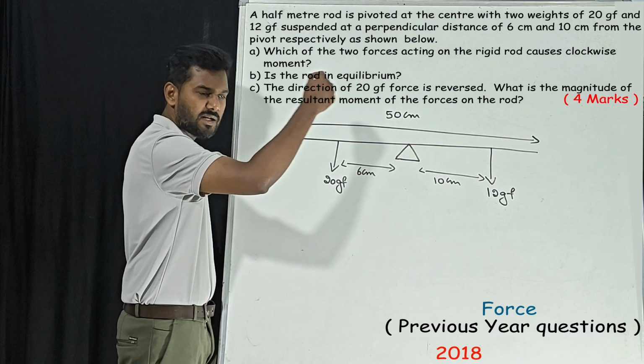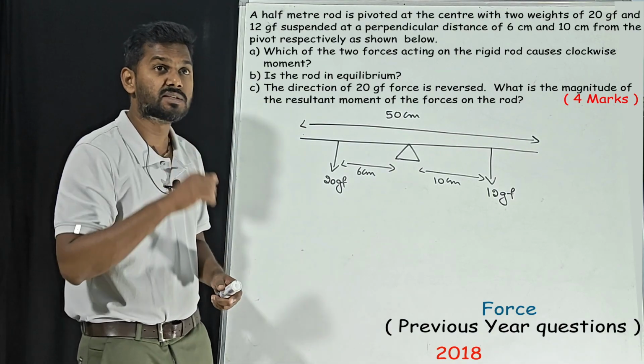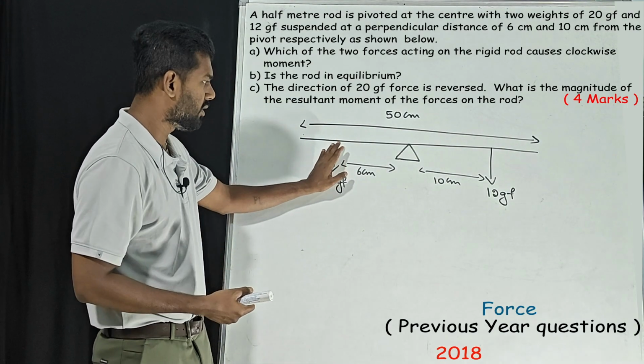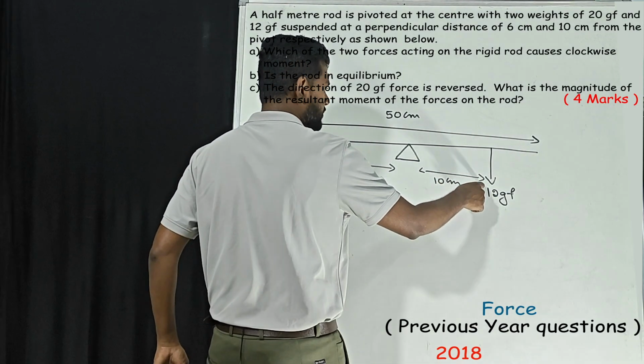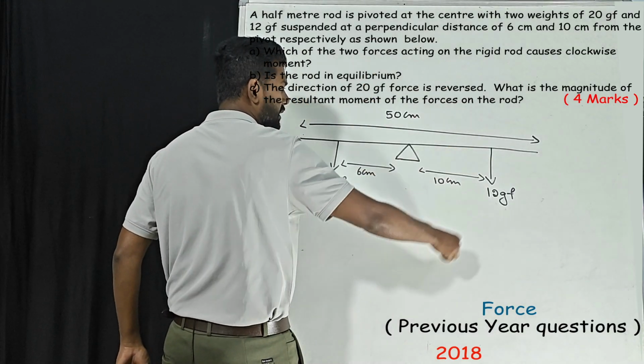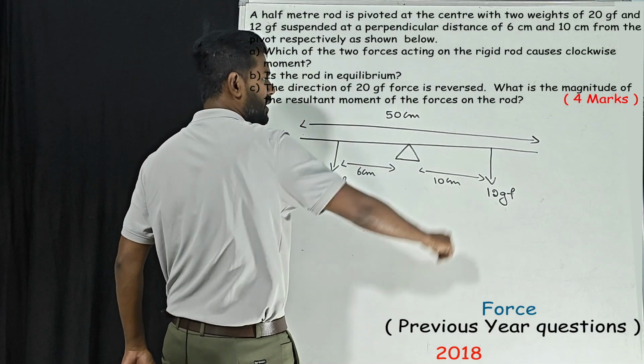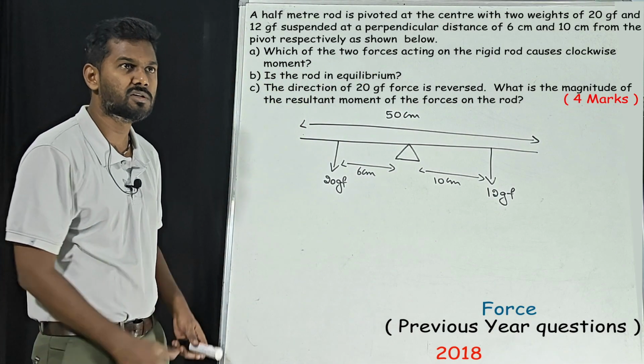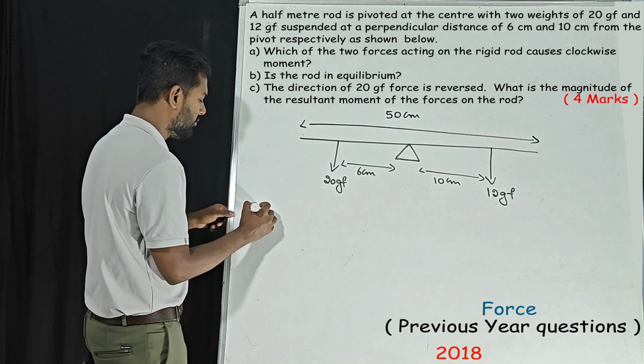Anti-clockwise, correct? Anti-clockwise. Then they are asking clockwise. Assume this weight is not there. Because of this weight, it is going to rotate like this. What is this? Clockwise. So what is the answer for this question? That is 12 GF.